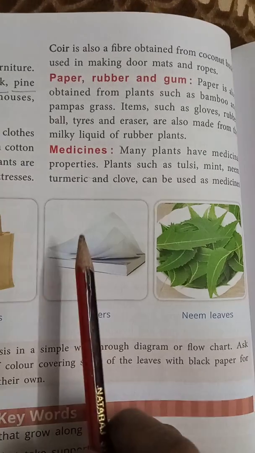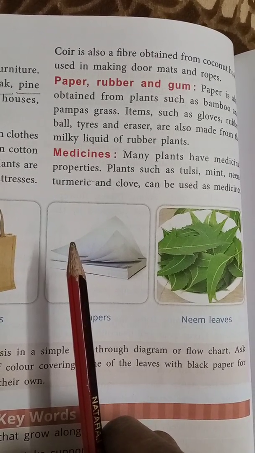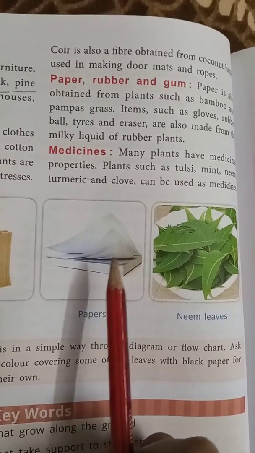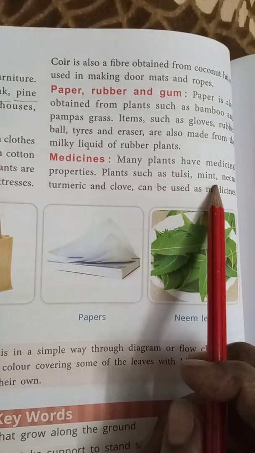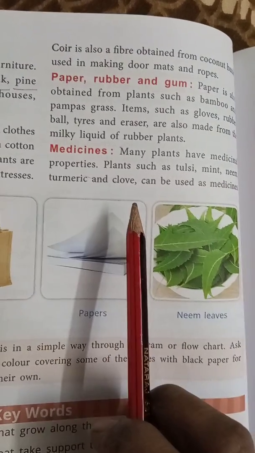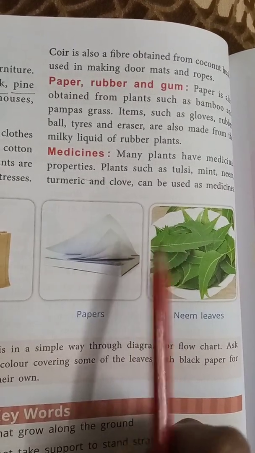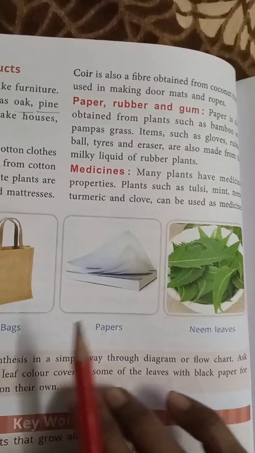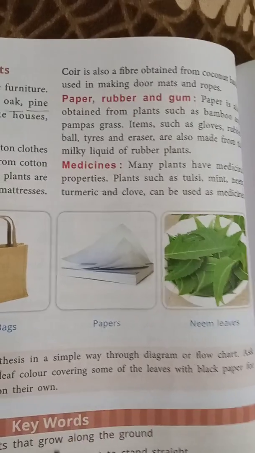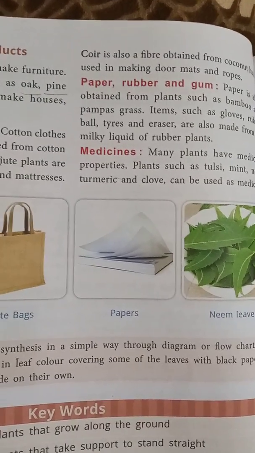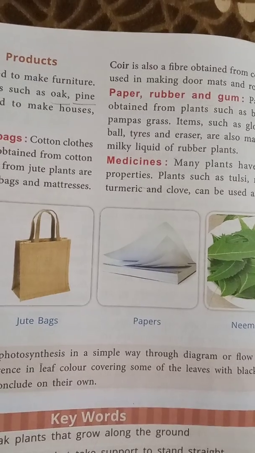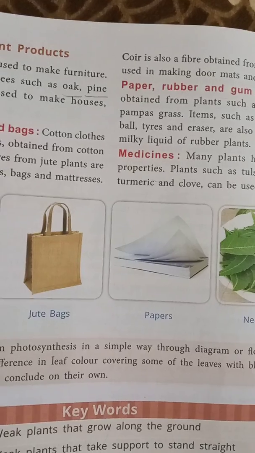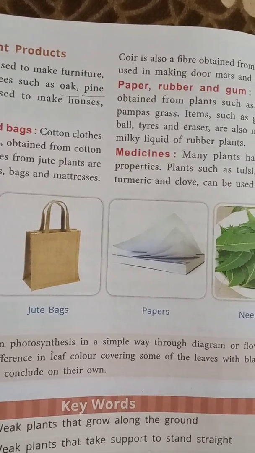Medicine. Many plants have medicinal properties, meaning they are used as medicine, like tulsi, mint, neem, turmeric, clove. Use करते हैं ना हम उसको as a medicine. Yes, so there are different uses of the plants. So that's why plants are an important natural resource for the existence of life. So you have to save it.